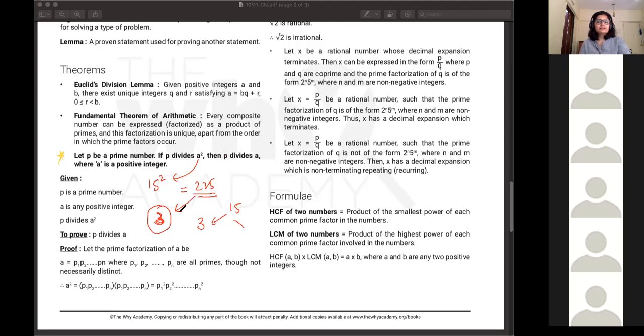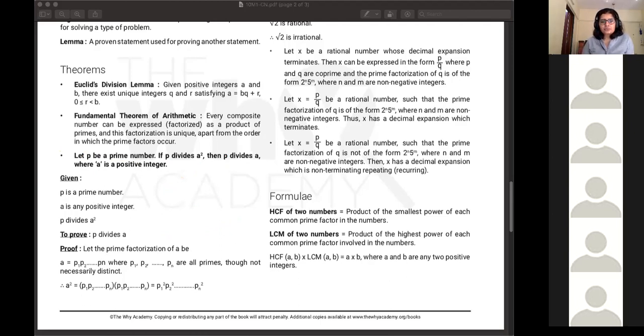And this is correct only if you're talking about prime factors. P should be a prime number, and if P divides A square, then P divides A. Okay. Got it now? Yes, ma'am. Cool. So now we'll look at the proof of this theorem.